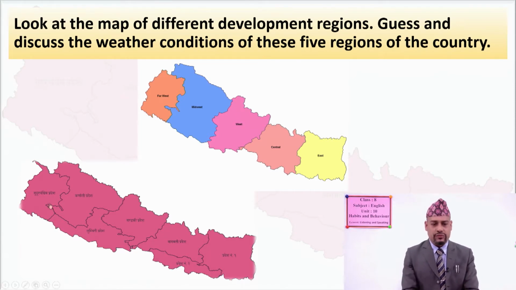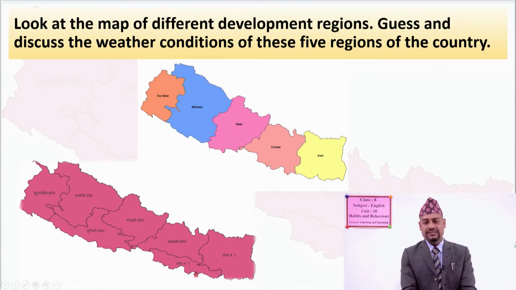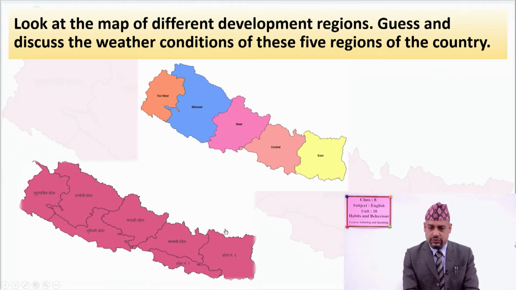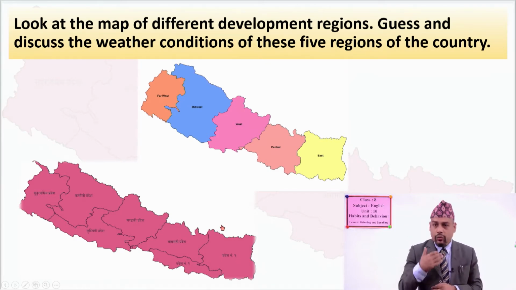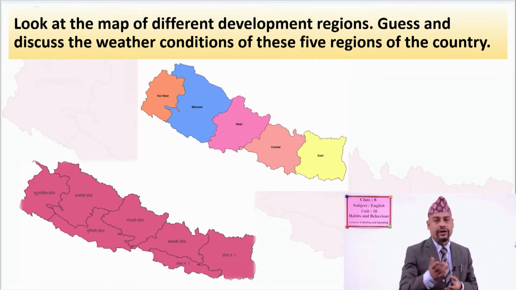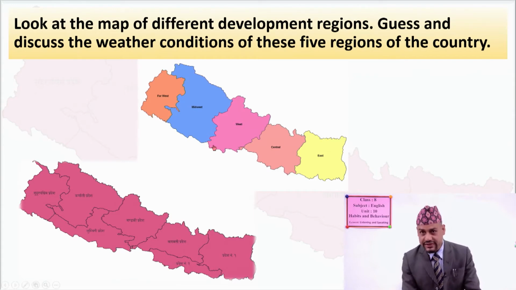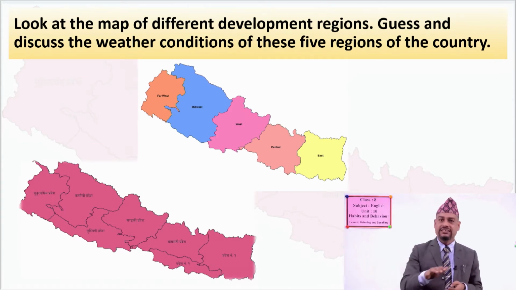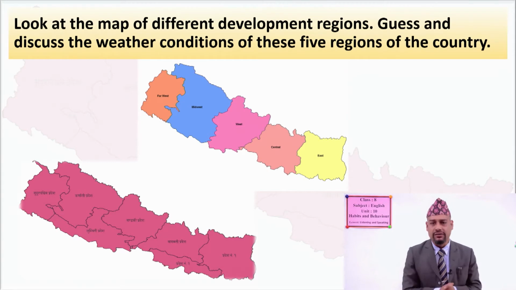So you can find Sudur Paschim province, Karnali province, Lumbini province, Gandaki province, Bagmati province, province number 2 and province number 1. It is left to give names to the 2 provinces, province 1 and province 2, okay? What you have to be clear about is that we are going to listen to the weather forecast of 5 development regions because this text was recorded when we had 5 development regions. Based on this audio, you will have to do some task.